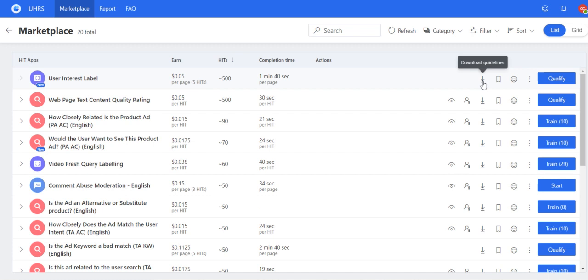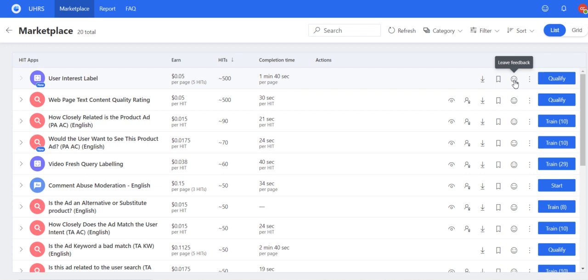Now this is the download guidelines. This is the user manual, or you can say guidelines or training material. And if you press this one, it will bookmark the job. So it may happen that you like this job and you want to continue it, but you are taking a nap or a break, so you have to bookmark this job. Okay, and leave the feedback after finishing this job.